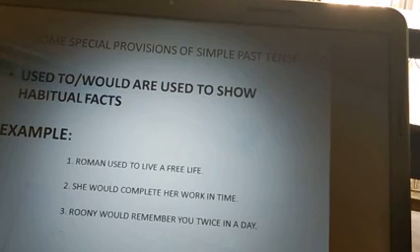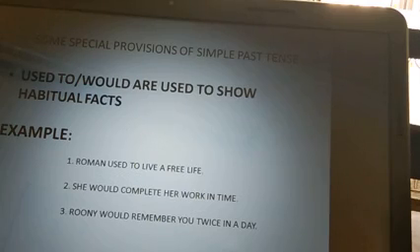Next provision is to tell a habitual fact. As in the start, I have told you that you can use it to tell your past habits. So how to make sentences to show a habitual fact in simple past? We need to use used to or would. Examples are here. Roman used to live a free life. She would complete her work in time. Rooney would remember you twice in a day.